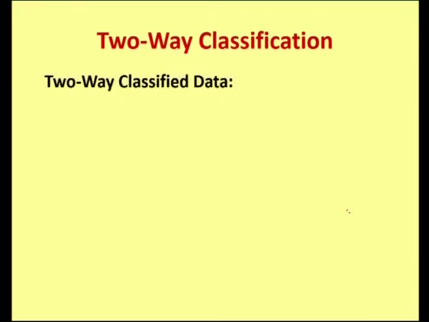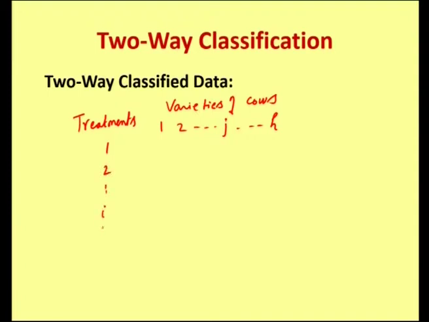And the two-way classified data. Here we have treatments as one factor and varieties of cows as another factor. We have h varieties and under treatments we have k types of treatments.